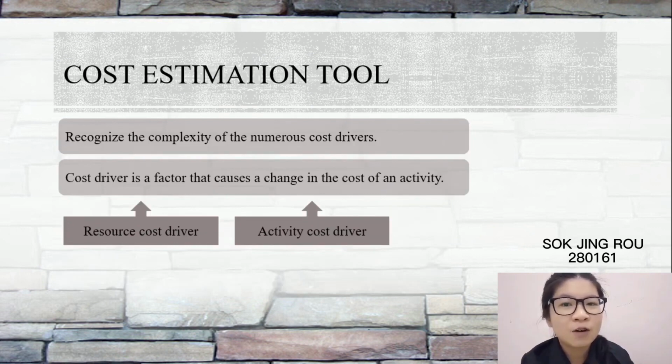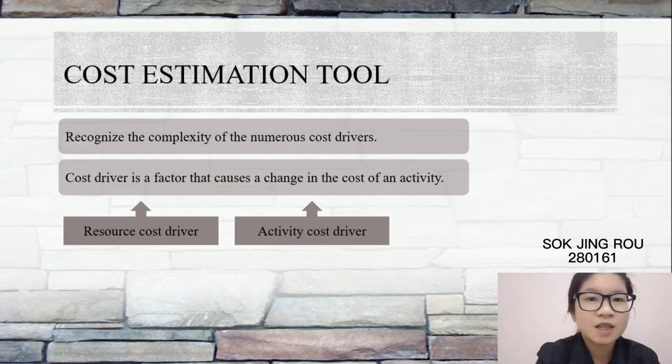Nowadays, the complexity of many businesses has increased due to the wider product or service varieties, shorter product life cycles, a greater emphasis on quality, and more complicated production process. Cost estimation can be made by using the activity-based costing system to recognize the complexity of numerous cost drivers. The transaction-based calculation is used rather than the volume-based calculation in this system.